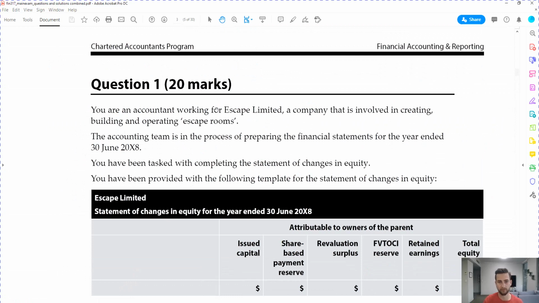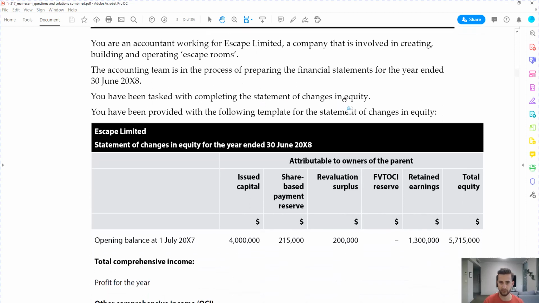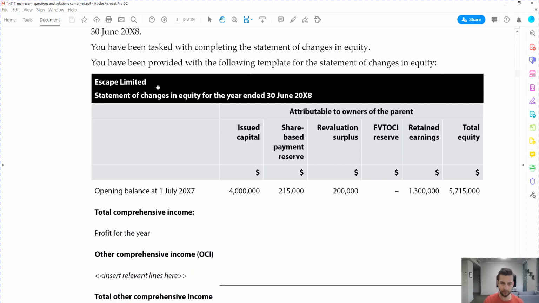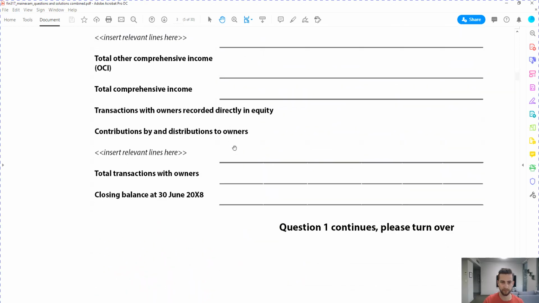So the company we're working for is Escape Limited, which creates escape rooms. So the accounting team is in the process of preparing the financial statements, and we have to complete the statement of changes in equity. So we've been provided with the following template for the statement of changes in equity. Okay, that's good, so we can just fill this out ourselves.